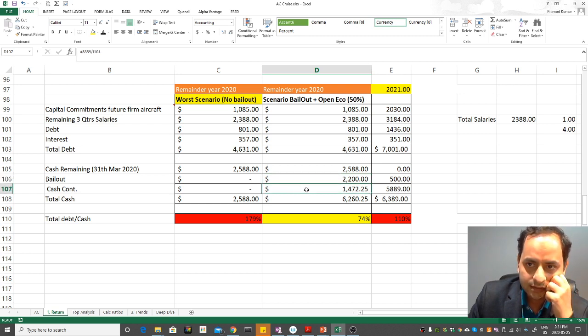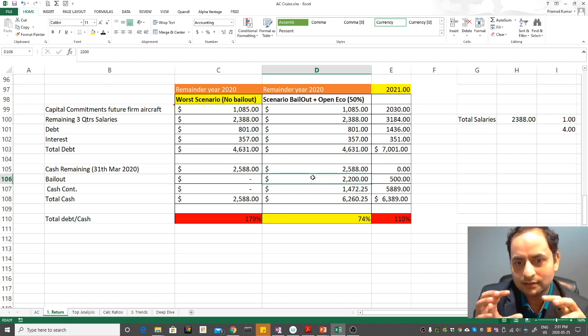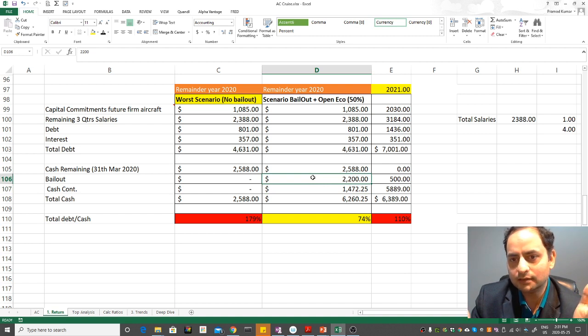I assume they receive around 2.2 billion. Based on their last year's cash flow, I expect that they only do 50% of the business. They are only in a 50% open economy. So for the rest of these 6 months, whatever is their top skill, they are still doing 50%.